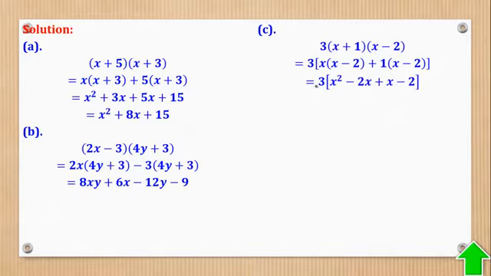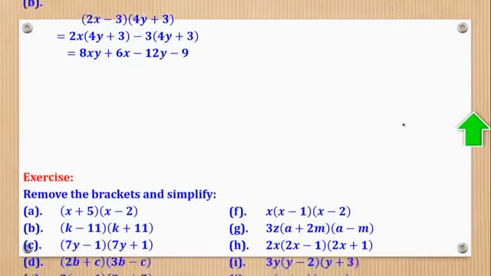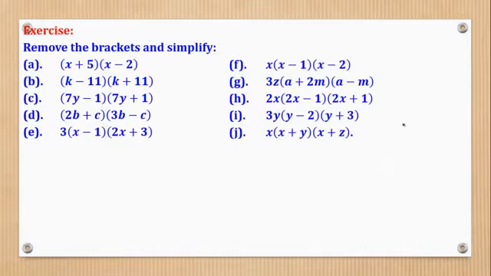So remember, we still have the 3 outside, so it has to go inside. But before it goes inside, you realize that we have like terms here. So negative 2x plus x, that is the same as negative 2 plus 1, which is negative 1 times x to give you negative x. Then you can now bring the 3 inside. It multiplies each term. This times this, and this times that. So with that concept, you can now attempt this exercise. So you can pause the video, attempt it.